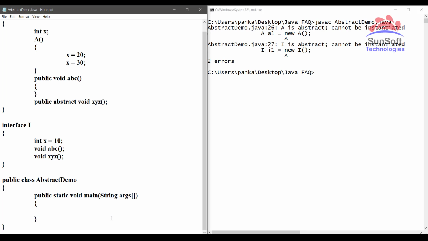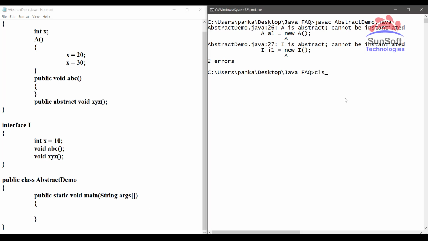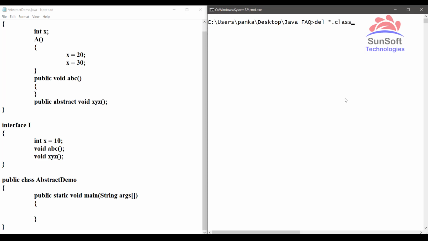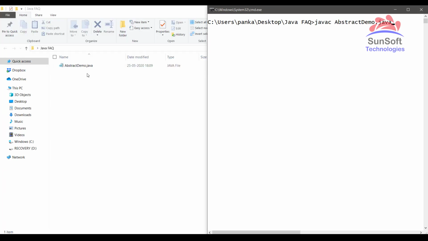Then the second similarity: after compiling, both of these result in a .class file. To see this, I will come here to the command prompt and clear the screen by deleting all the .class files. And now let me show you here the folder where this program is written. Yes, now I have just a single .java file as I have deleted all the .class files, but my program contains three things inside. One is the AbstractDemo class, one more is abstract class A, and one more is the interface I. So let's see, when I compile this code, what am I going to get?